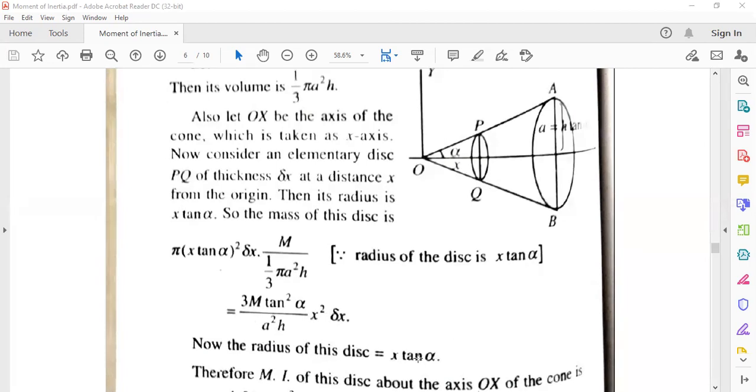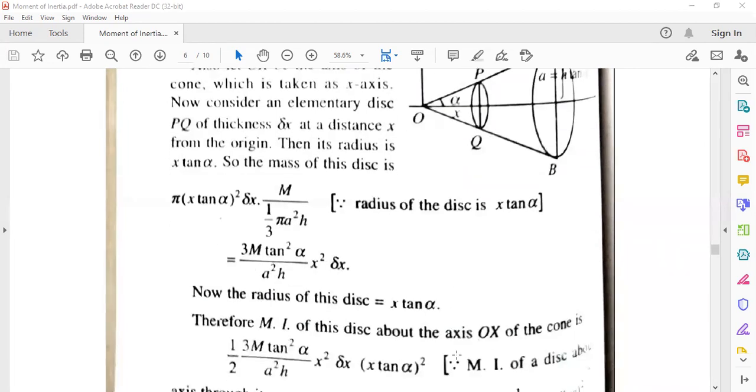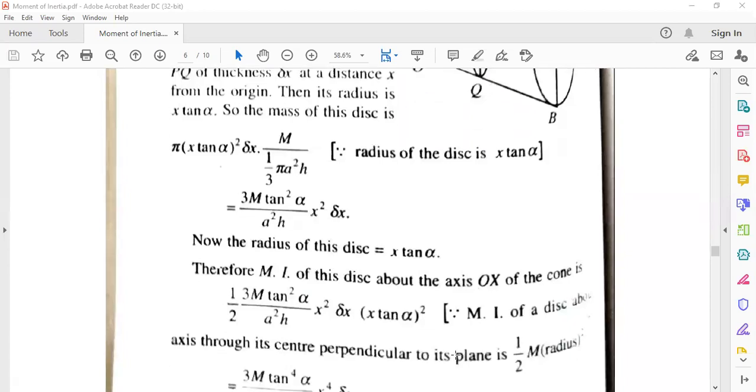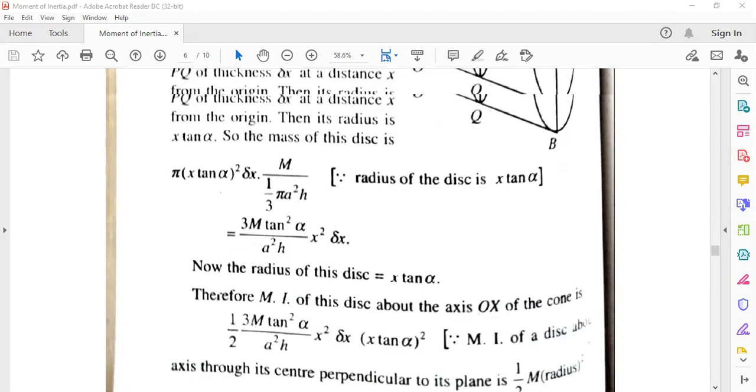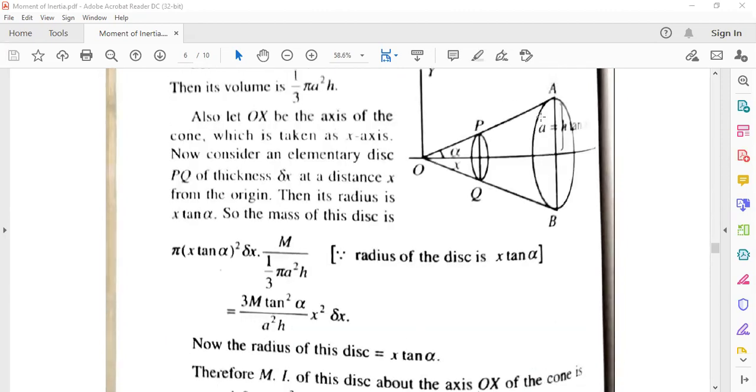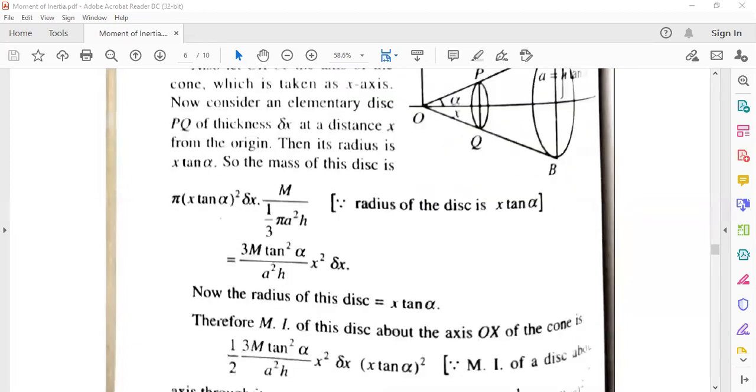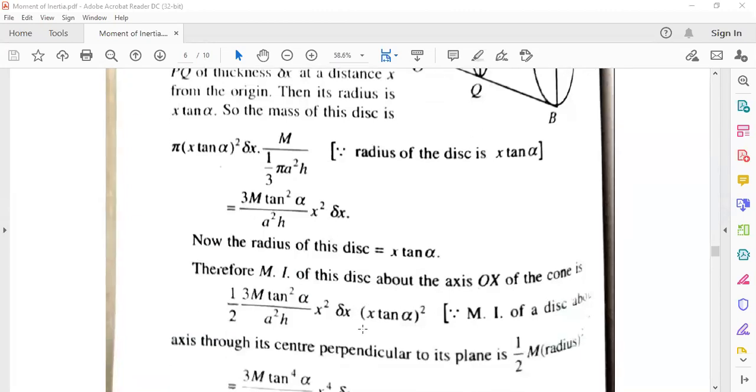Now the radius of the disk is equal to x tan alpha. Therefore the moment of inertia of this disk about the OX axis is half into 3m tan square alpha a square h into x square delta x into radius square, where radius is x tan alpha whole square.